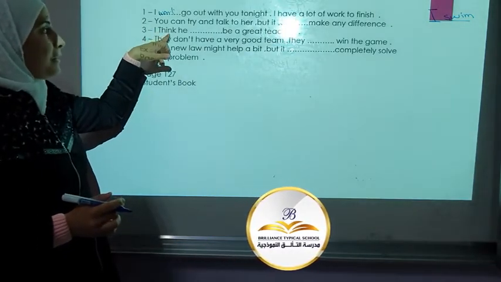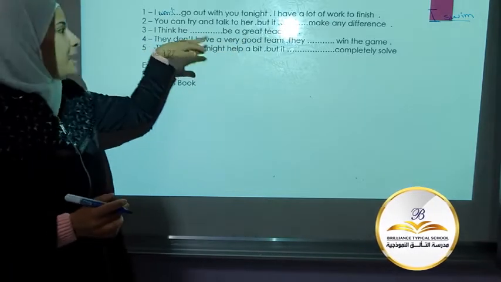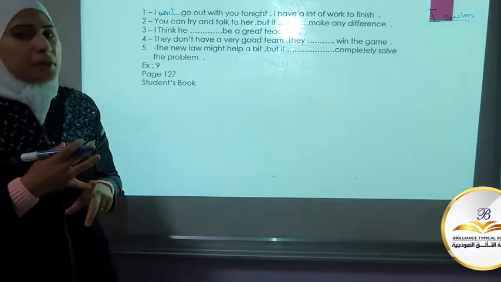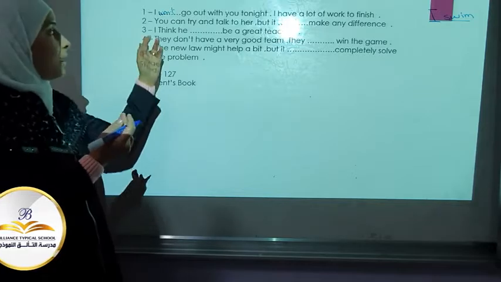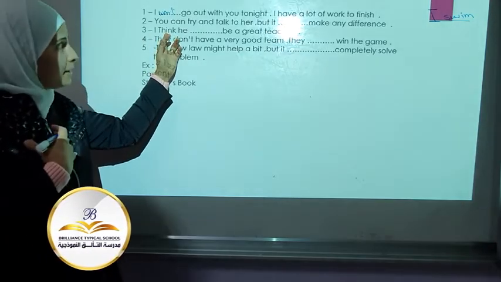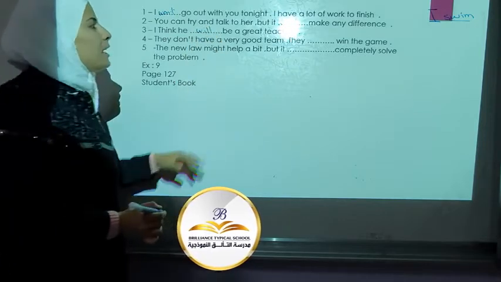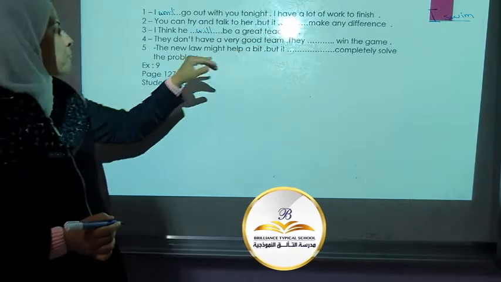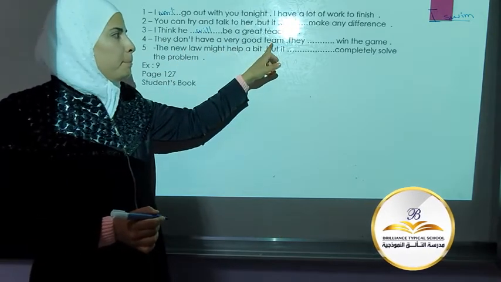I think he will be a great teacher. Here in this sentence, am I offering, promising, or predicting? I think, according to me, he will be. It's a prediction. A great teacher. 4. They don't have a very good team.